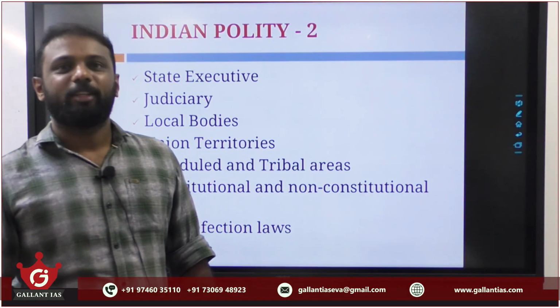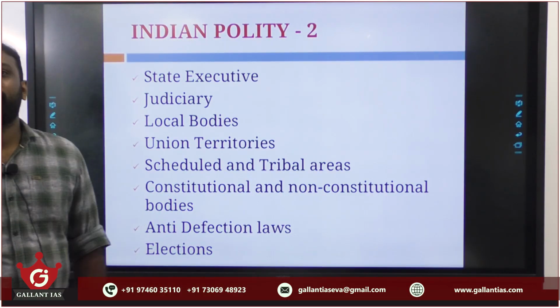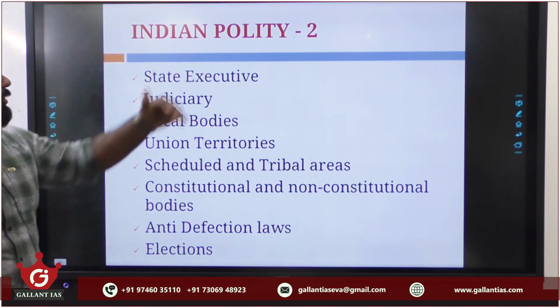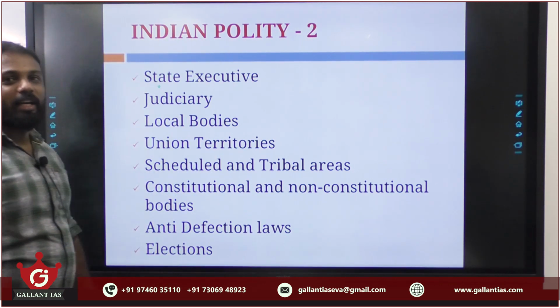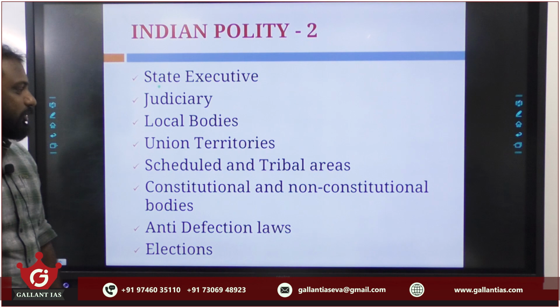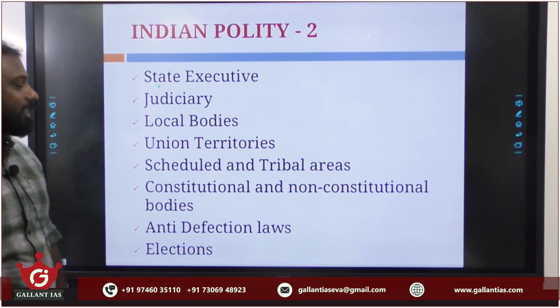Good morning everyone. Today let's decode the polity syllabus for the upcoming prelims test series. The syllabus overall looks like state executive, judiciary, local bodies, union territories, scheduled and tribal areas, constitutional and non-constitutional bodies, anti-defection laws as well as elections.